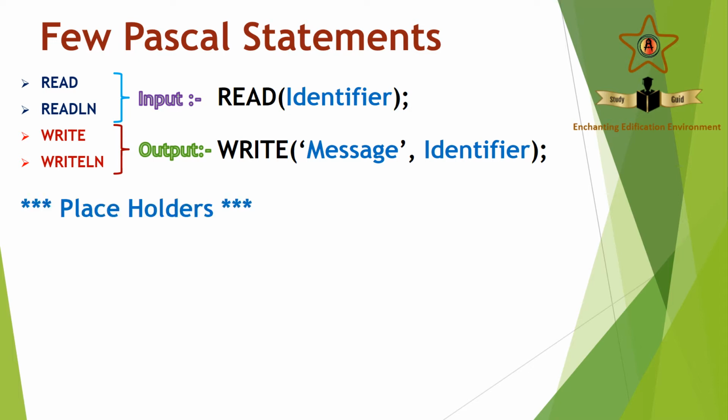Placeholders. These blue color words I have written are placeholders. That means we have to insert our own items there. Rather than the word identifier, we put an identifier, that is a name which we have created. Rather than the word message, we have to have the message we want. So they are known as placeholders. Now we will try to describe these statements.